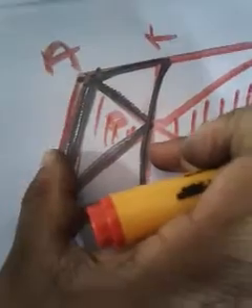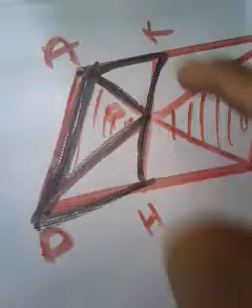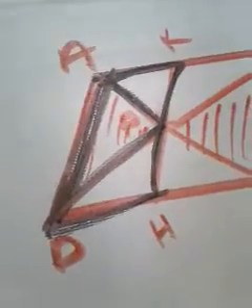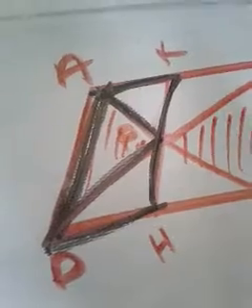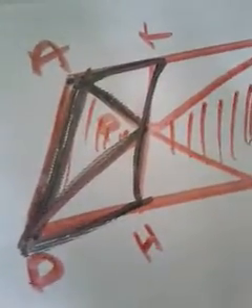AD is the base of the triangle and AD is the base of that parallelogram, and they are between the same parallel lines. So which theorem can be applied? Area of the triangle should be half of the area of the parallelogram AKHD. We have discussed the theorem: if a triangle and a parallelogram are on the same base and between the same parallel lines, then the area of the triangle should be half of the area of the parallelogram. So obviously here also the area of this triangle should be half of the area of this parallelogram.